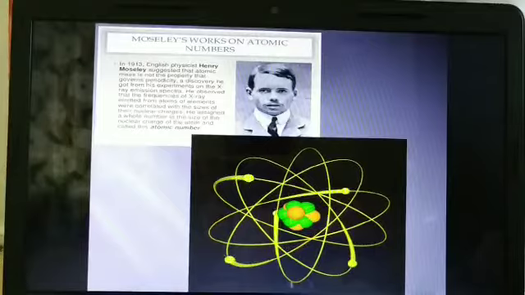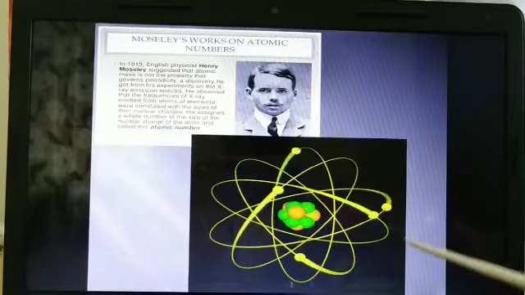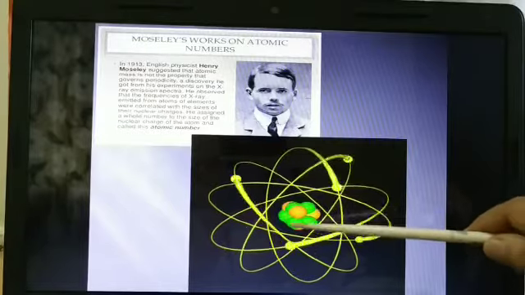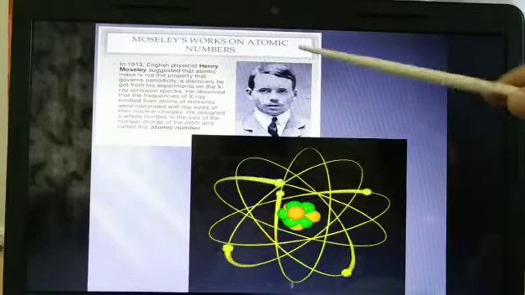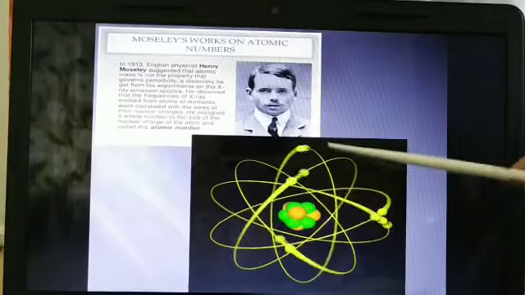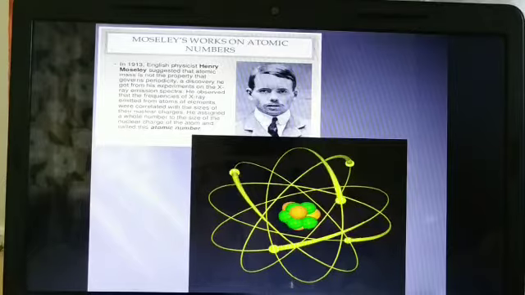You could see here an atom and the electrons moving around. What Mendeleev considered is only the atomic mass, and what Moseley considered is the whole atom. That means he considered the charges around this atom.